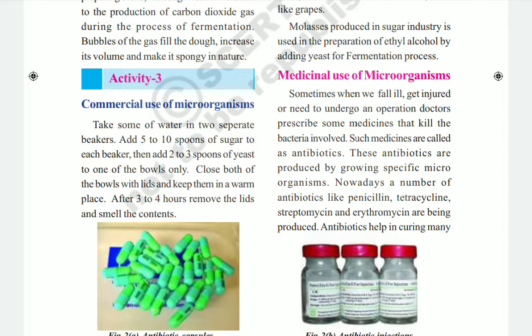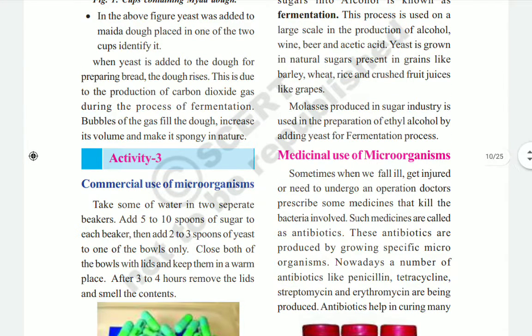Okay, so these microorganisms are used not only for commercial purposes, they are used for medical purposes also. Sometimes when we fall ill, get injured or need to undergo an operation, doctors prescribe some medicines that kill the bacteria, and those are nothing but the antibiotics.